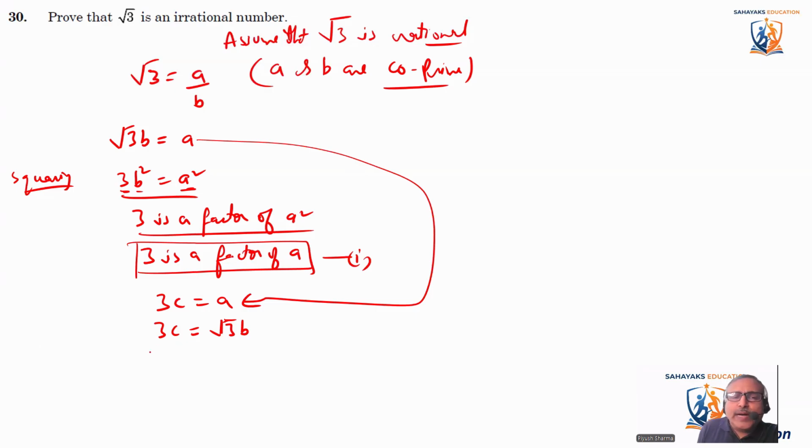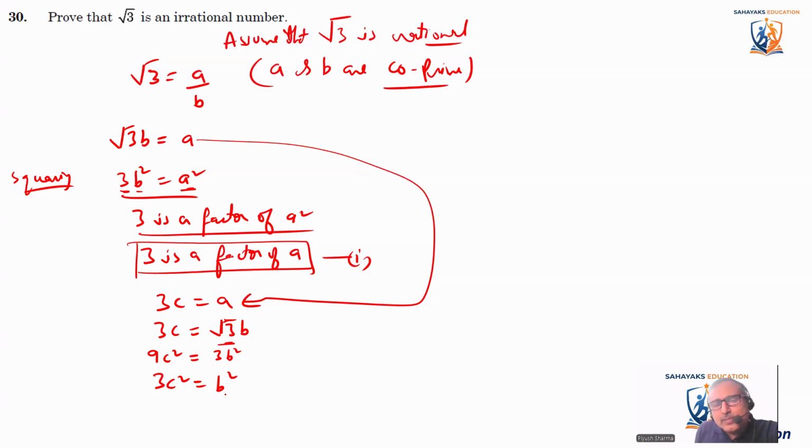Now I'm squaring both sides again to remove this square. So it becomes 9c square is equal to 3b square. Now what does it imply? I'm dividing the entire thing by 3, so it becomes 3c square is equal to b square.